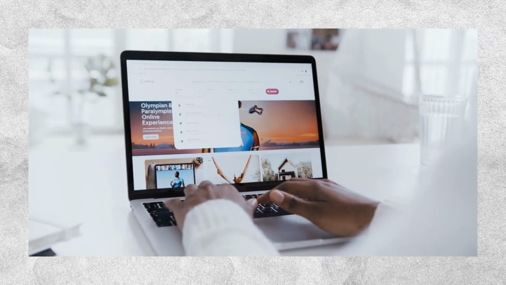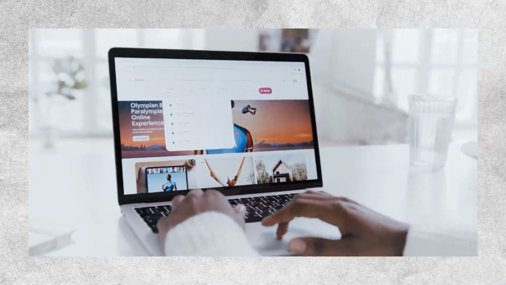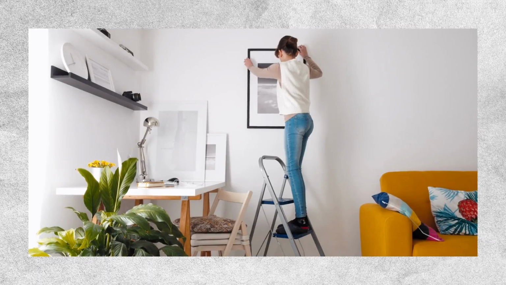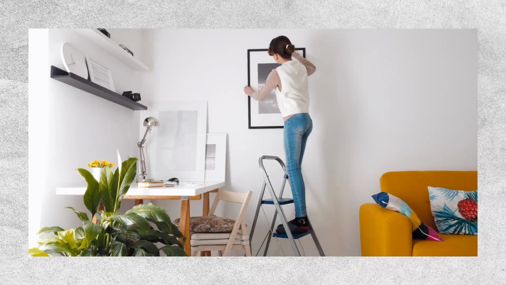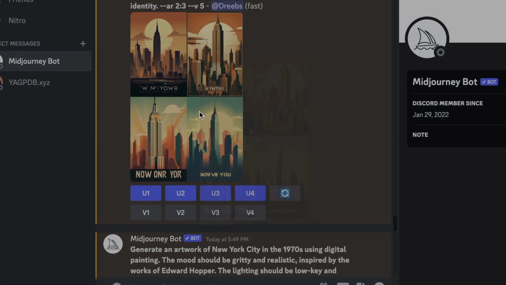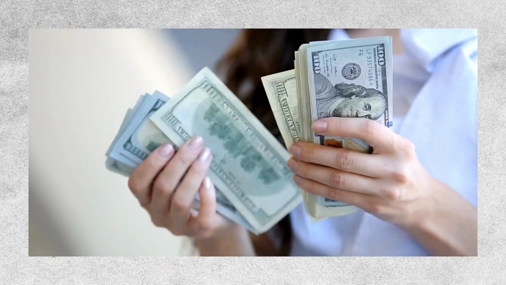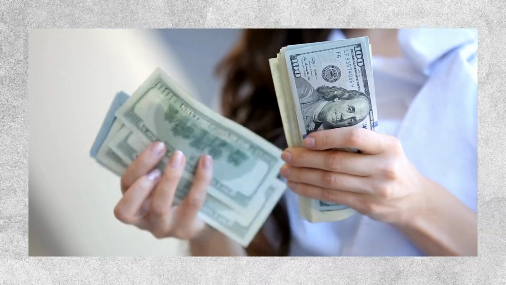This would work especially well for places that have a lot of rental properties like Airbnb. People who rent these places often like to decorate them with art that fits the location, and these posters would be perfect for that. I think it's a great opportunity to make money with beautiful art like this.